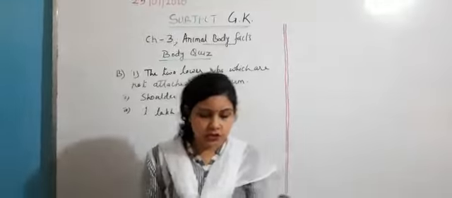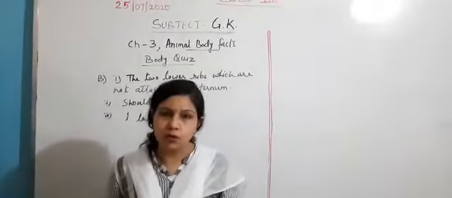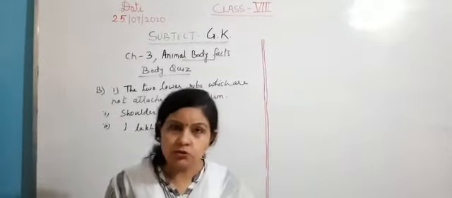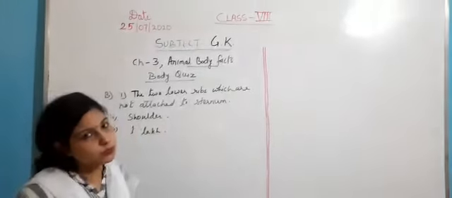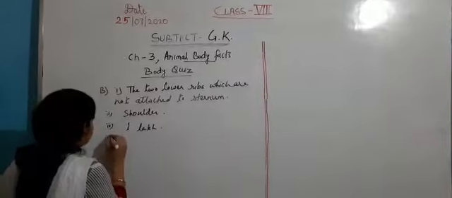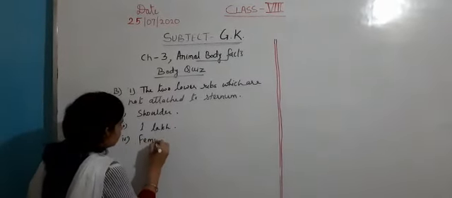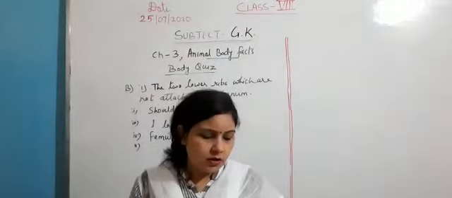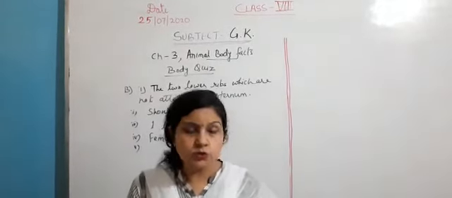Next question is, which is the longest bone in the human body? The longest bone in the human body is femur. Femur is also called as thigh bone. It is the longest bone in the human body. Fourth is femur. The last question of this chapter is, which human organ has the ability to regrow?